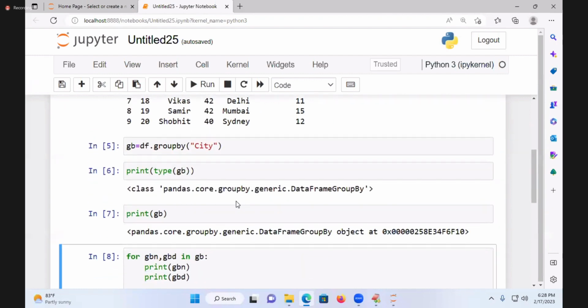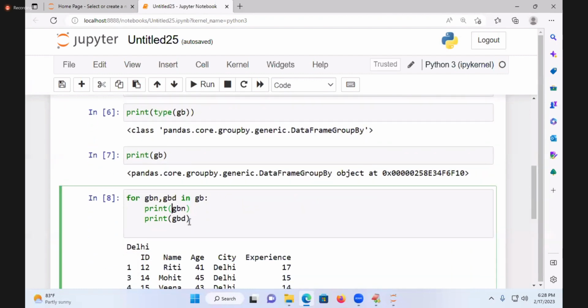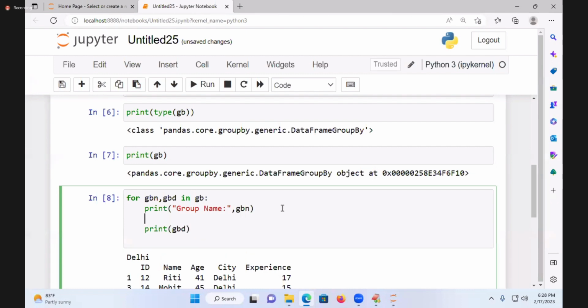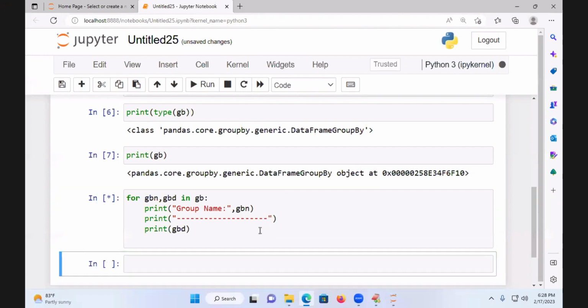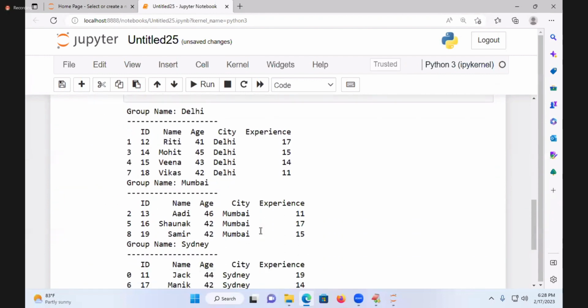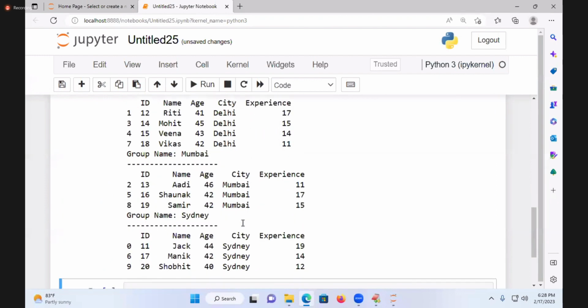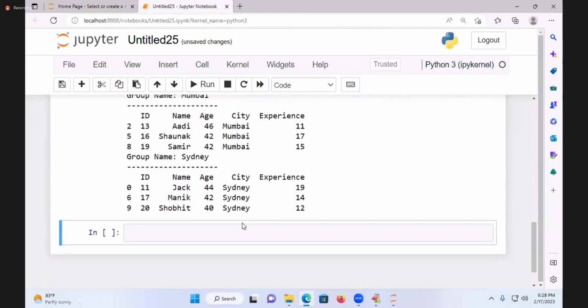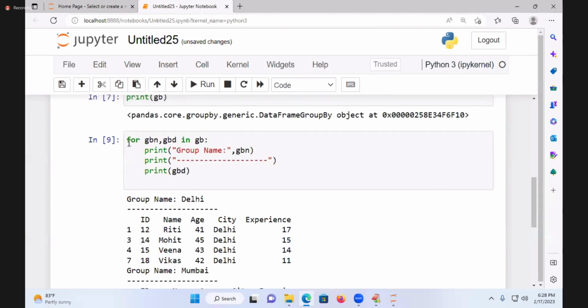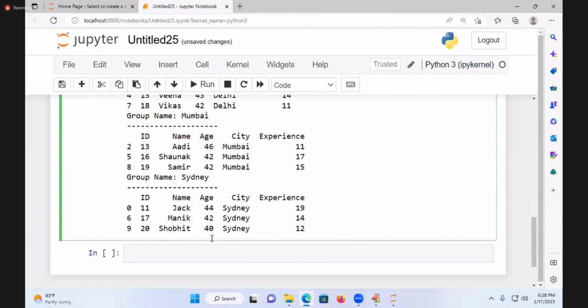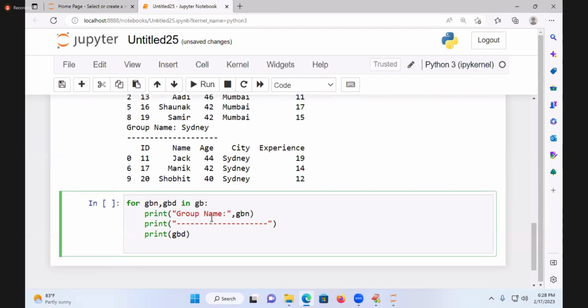Is it not groupby? So if you want, you can print the group name, something like this. I will print the group name, comma, GBN, and the group details will be printed. Under that, I add one small line just for good-looking output. Look at that: group name, group details, group name, group details. Are you following me? Easy. Go to the next one.